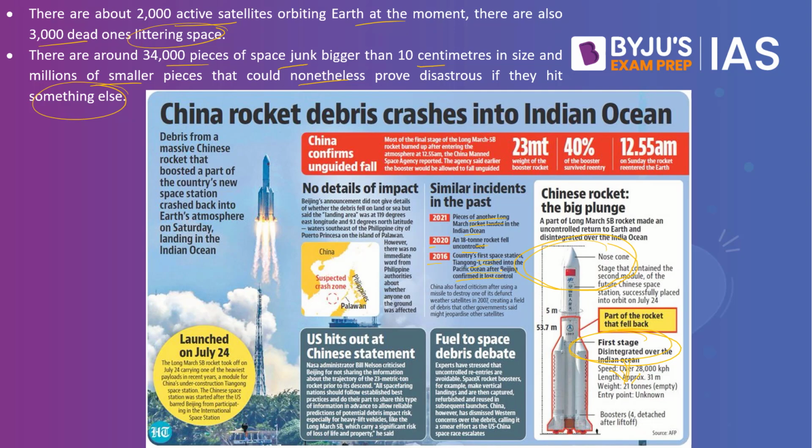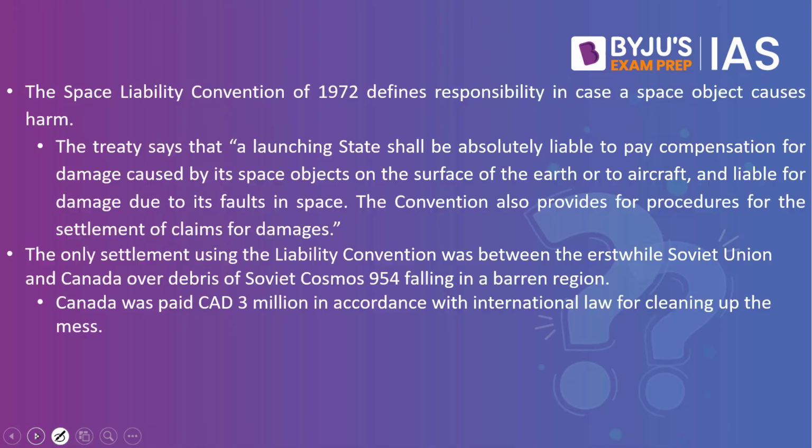So are there laws that regulate the space junk? Yes, we do have laws as well. The Space Liability Convention of 1972 defines responsibility in case of a space object causing harm. The treaty says that a launching state shall be absolutely liable to pay compensation for the damage caused by its space objects on the surface of the earth or to aircraft, and liable for the damage due to its faults in space. The convention also provides for procedures for settlement of claims for the damages.